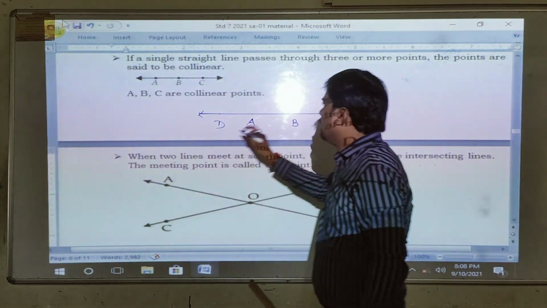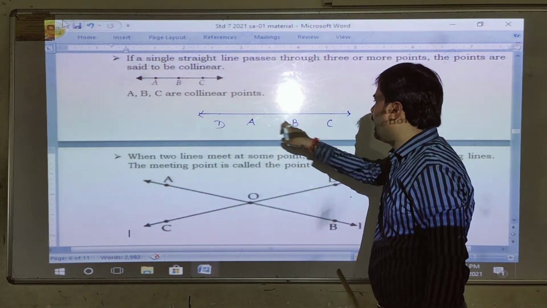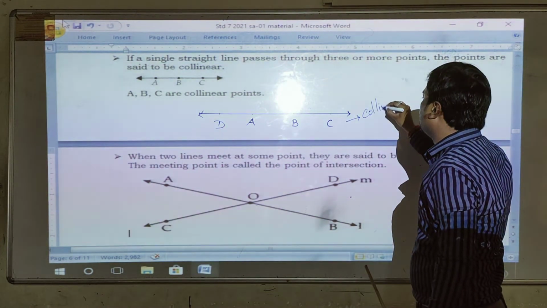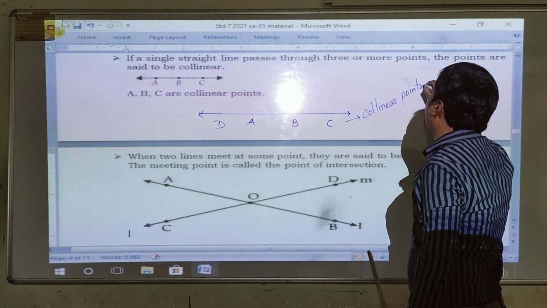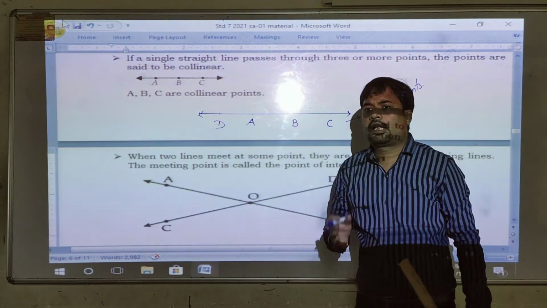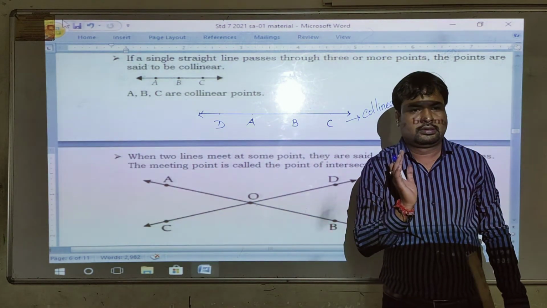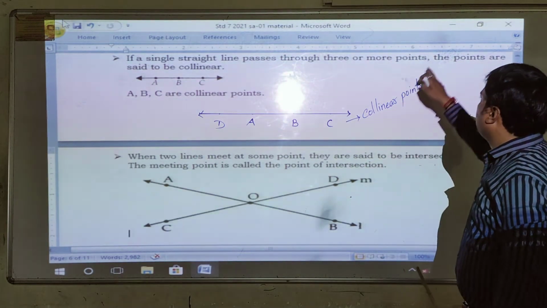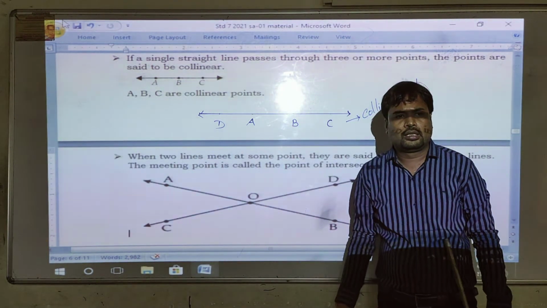Then points A, B, C are collinear. Collinear points means they are lying on a single line.